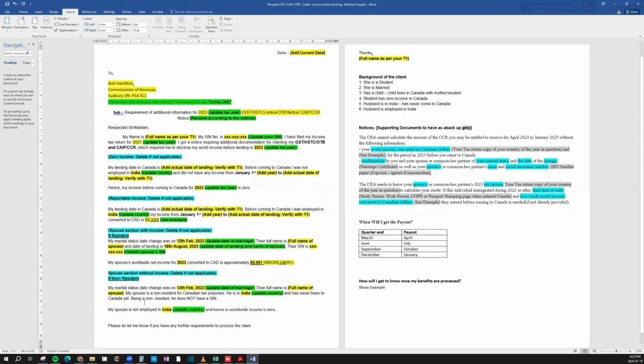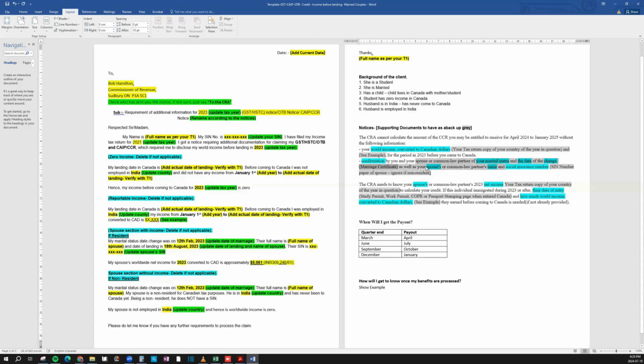So in this case, I have said my marital status date change is this. Update your date of marriage. The full name of the spouse is this. My spouse is a non-resident, he is in India and has never been, and therefore he's a non-resident and does not have a SIN. So okay, we answered this question.